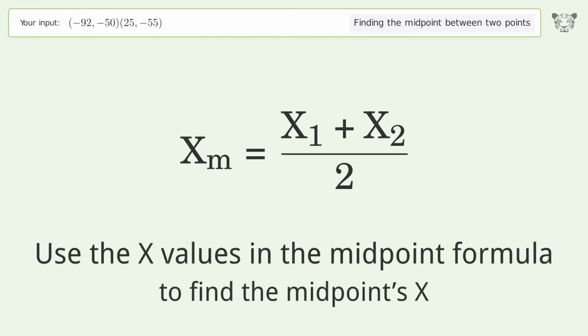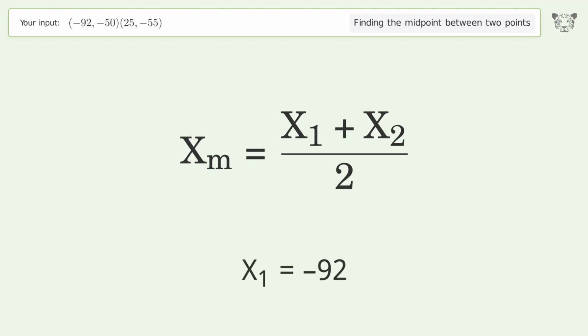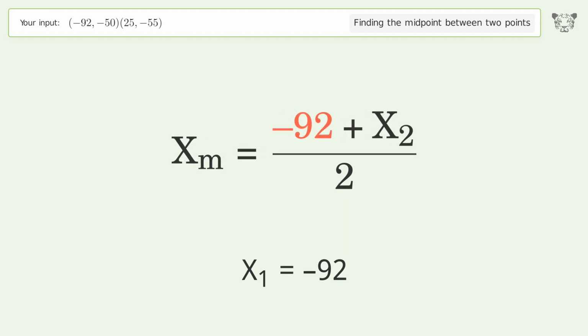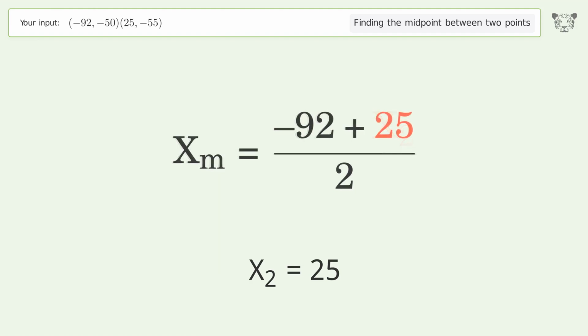Use the x values in the midpoint formula to find the midpoint's x. x1 equals -92. x2 equals 25. Simplify the arithmetic.